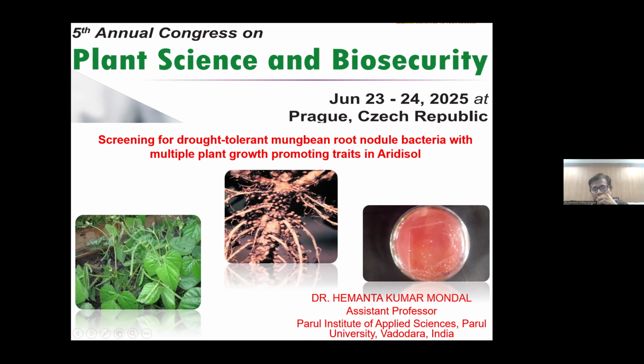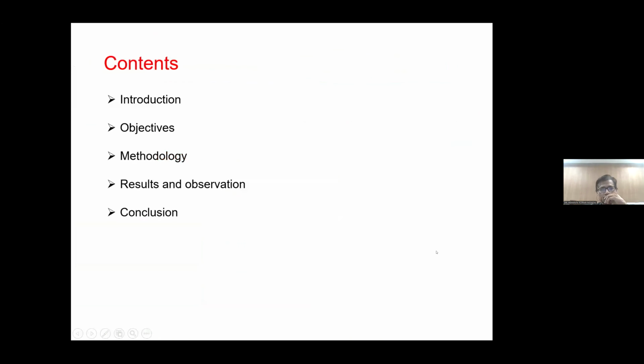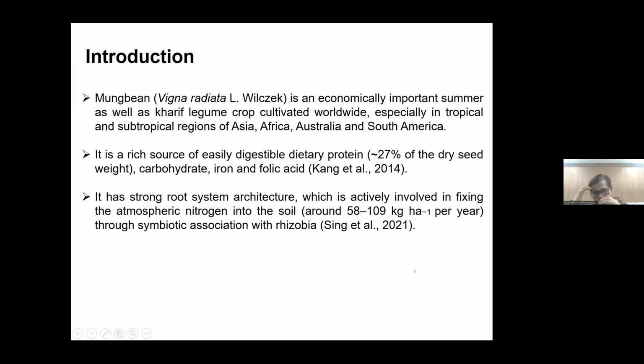And this is from our experiment. It is a pure rhizobial bacterial colony, right? So these are the things I'm going to discuss today. And likewise, as I have just told, plant-based protein, demand of a cheap source of protein is nowadays a greater concern. So in that category, plant-based protein, mung bean is widely cultivated and drought tolerant, and mainly a summer crop.